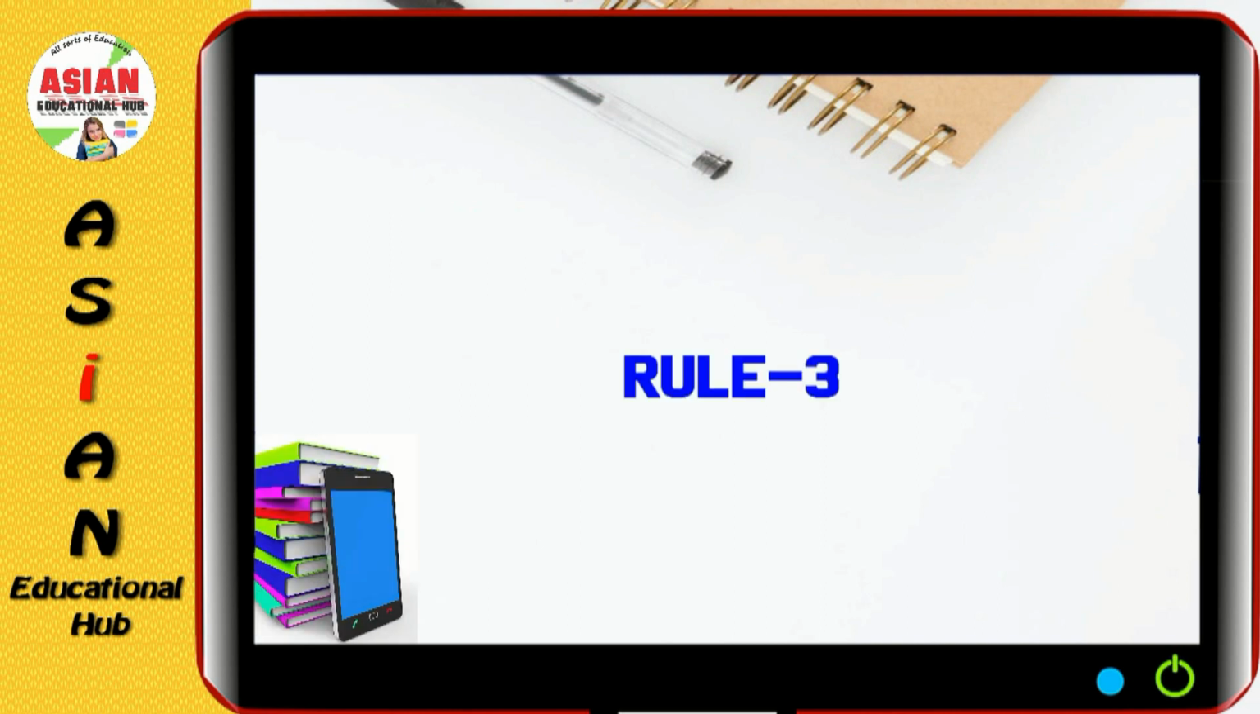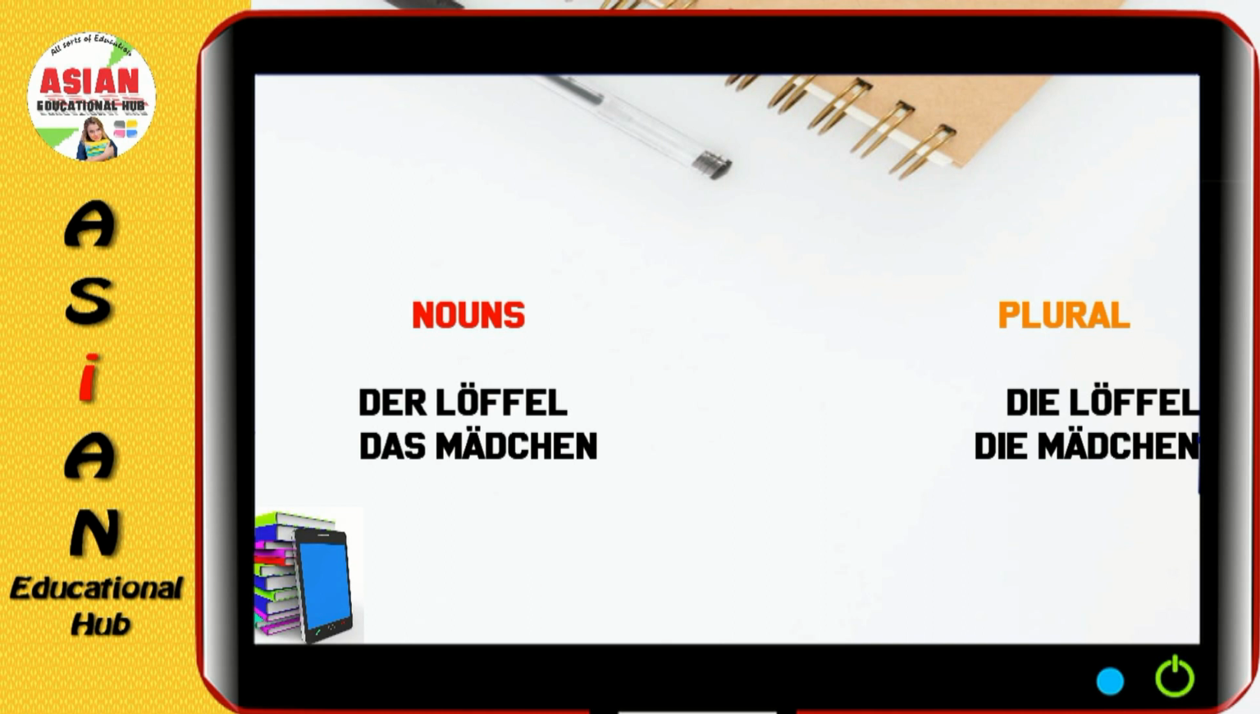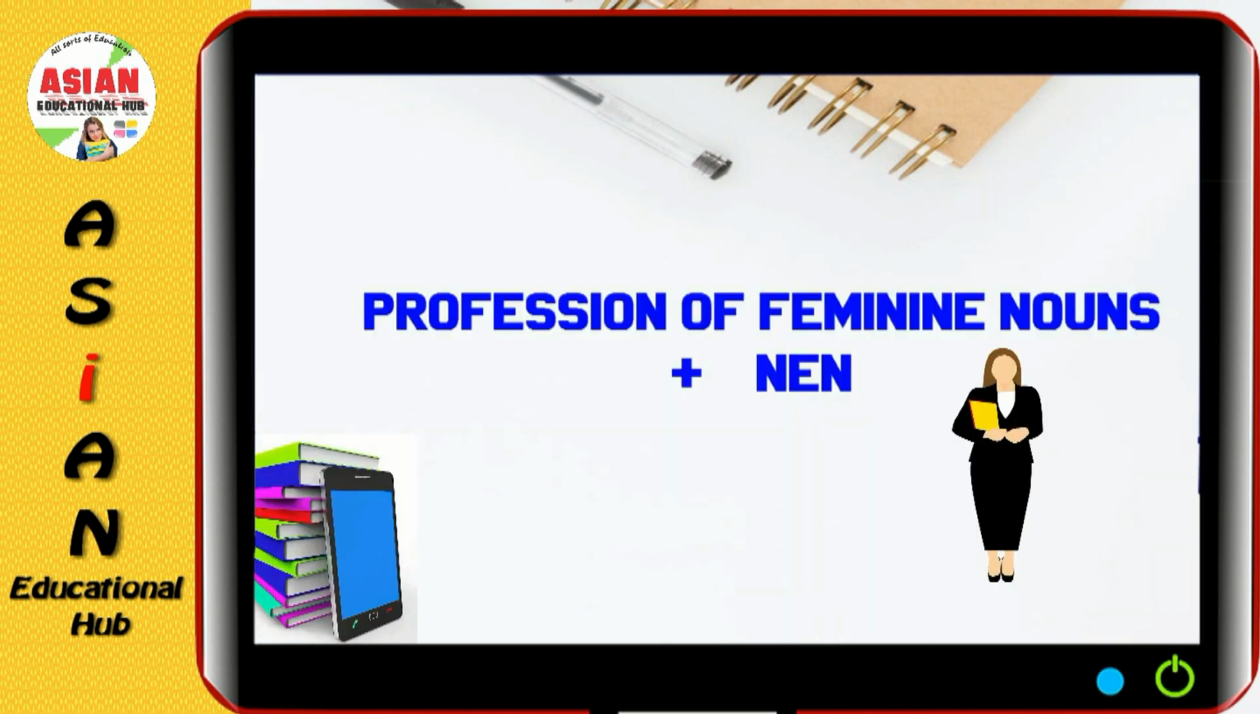Rule number 3. Masculine and neuter nouns ending with en, el, er, chen, lein. There is no change in the plural noun. For example, der Löffel, die Löffel. Das Mädchen, die Mädchen.